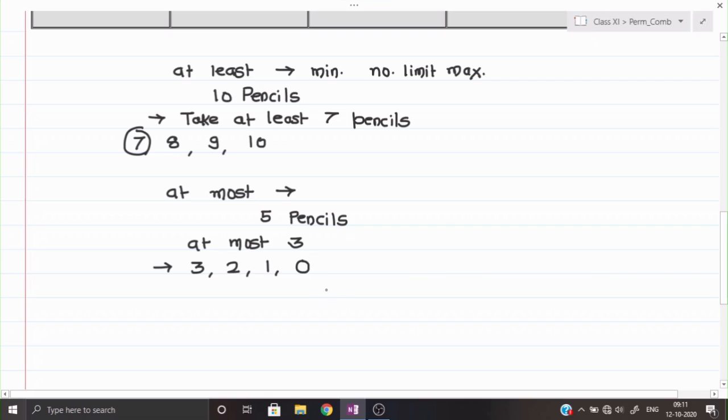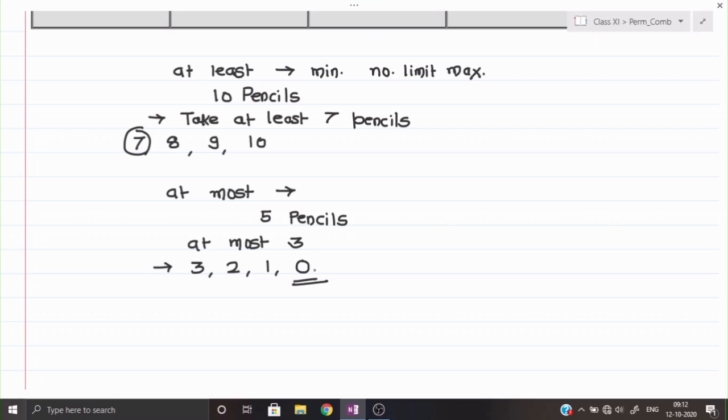Sometimes the students forget about the 0. The person can say I am not taking any pencil, then it's okay, no problem. So 0 is always considered in the case of at most. Okay, so if I say at most 3 pencils, then 3 you can take, 2 you can take, 1 you can take, or 0 you can take.